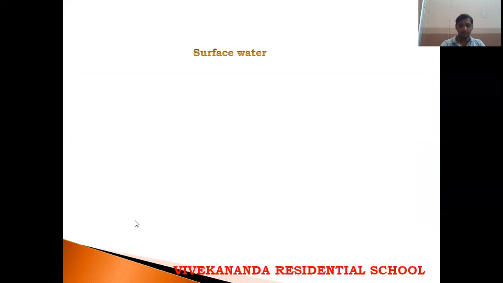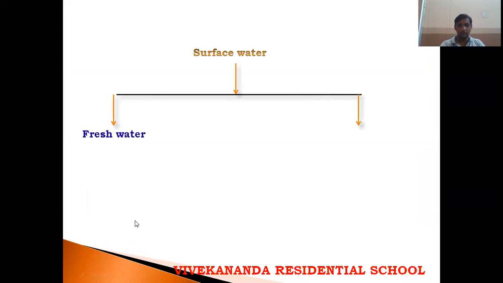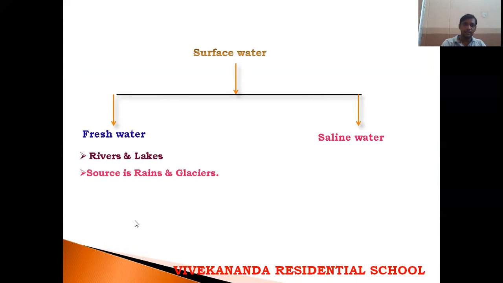In this surface water, in rivers, fresh water is present. And the next is saline water. Again, this surface water is divided into two types: one is fresh water and one is saline water. Fresh water is used for drinking, whereas saline water, that is salted, is unfit for drinking or consumption. Fresh water is available in lakes, rivers, ponds. And the main source of fresh water is rains or glaciers.